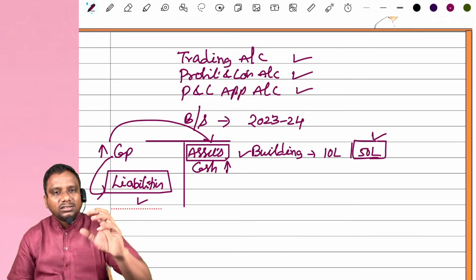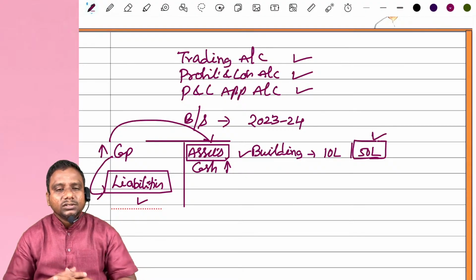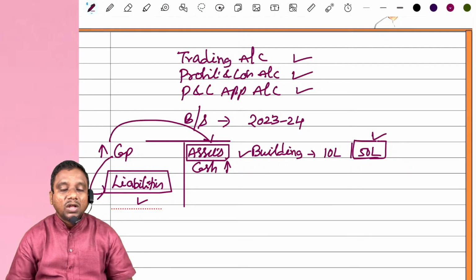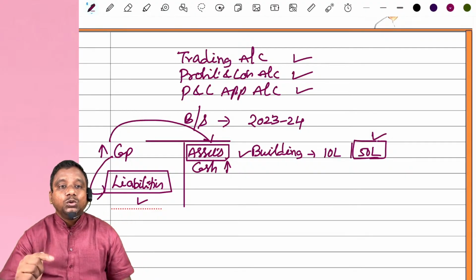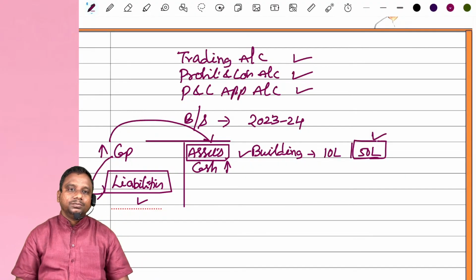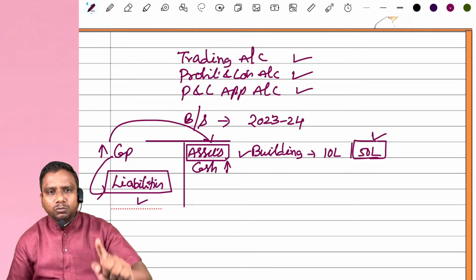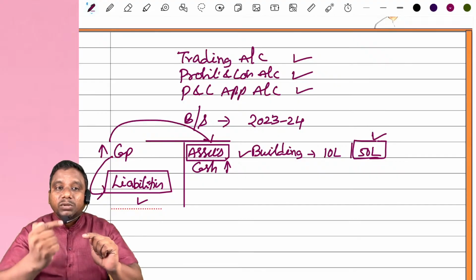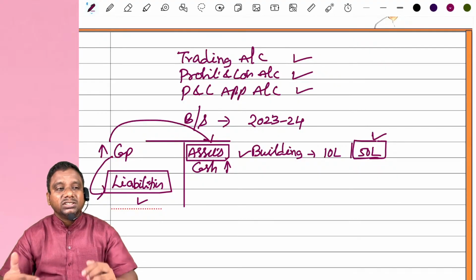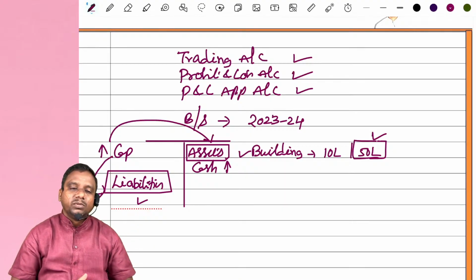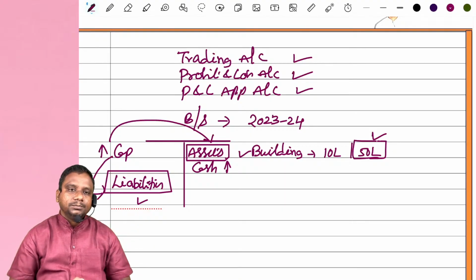Like this, there are certain things in which we have to revalue the assets and liabilities. Apart from this, we have to do certain adjustments also. Like this, we have some 5 to 6 adjustments at the time of admission of partner. If you know the accounting treatment for these 5 to 6 adjustments at the time of admission of partner, the same adjustments are carried in case of retirement of partner or death of partner.